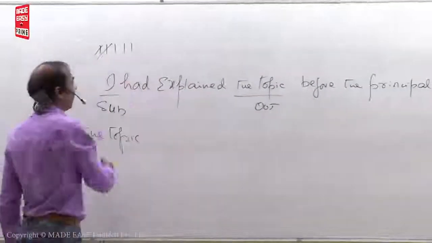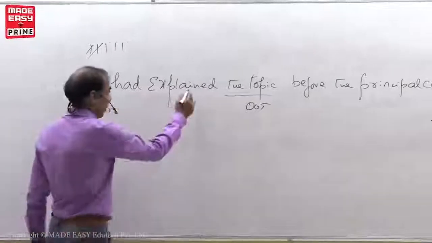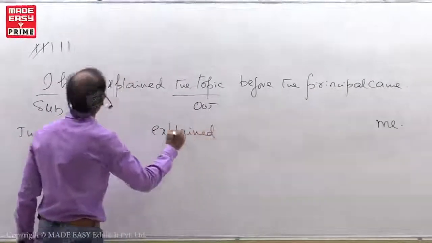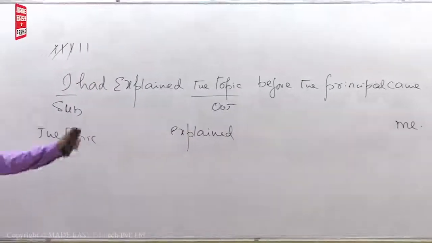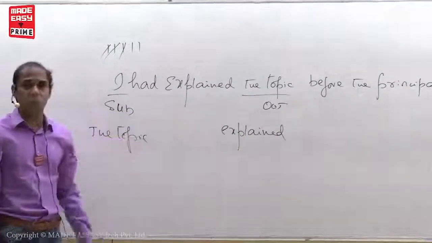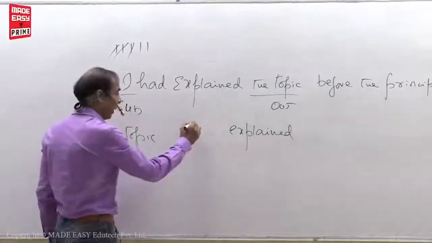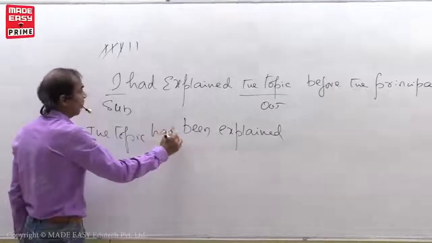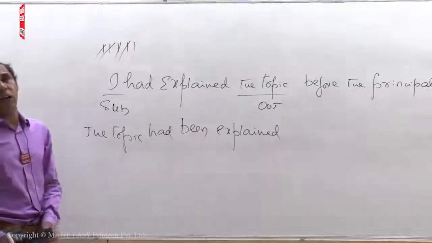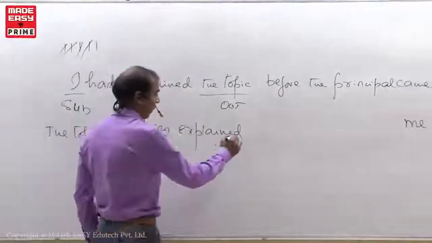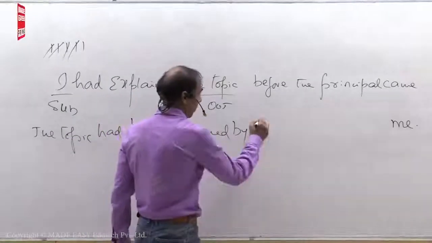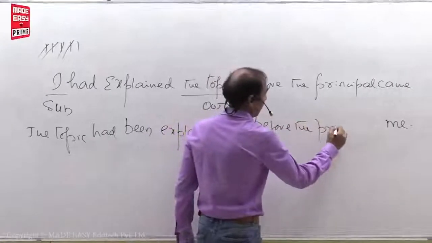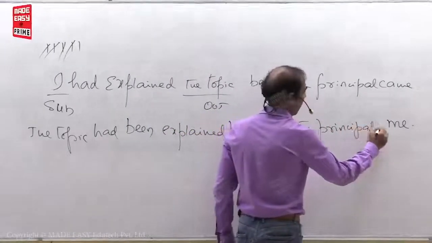Put V3: explained. Put the be form. Had plus V3, past perfect tense, so we have to use the be form been. Had is used with all the persons, I told you. Put by after V3.